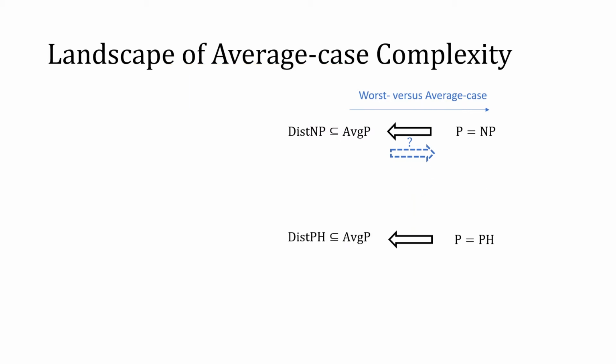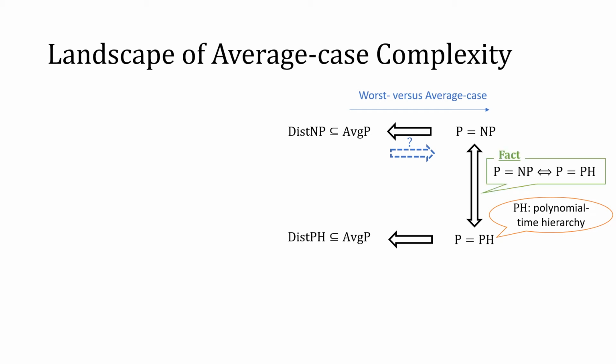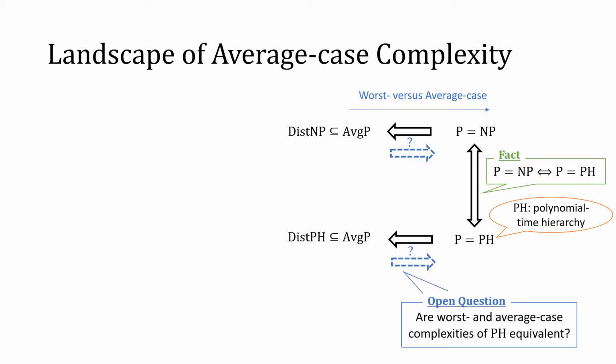We can also consider a similar question in the case of pH. Recall that pH stands for polynomial time hierarchy, and pH is a generalization of NP. In the case of worst case complexity, it is known that the worst case complexity of NP is equivalent to the worst case complexity of pH. So we have this equivalence.